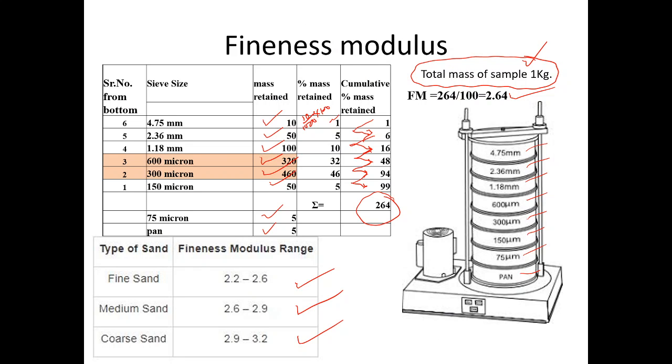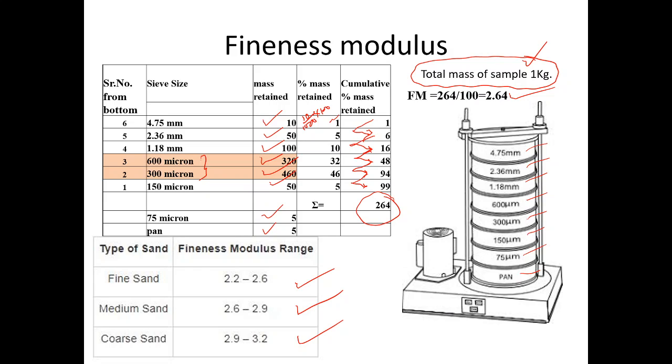In the previous case also, the fineness modulus was 2.64. It means the majority of the sample belongs to sieve numbers 2 and 3. Remember, it is measured from bottom.